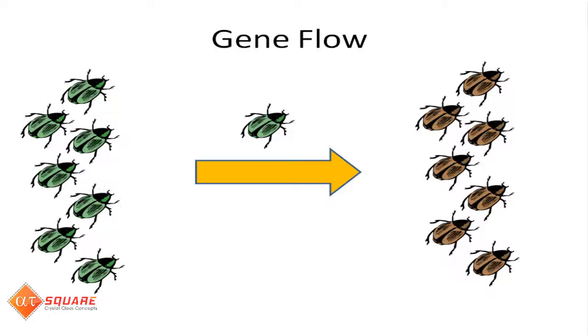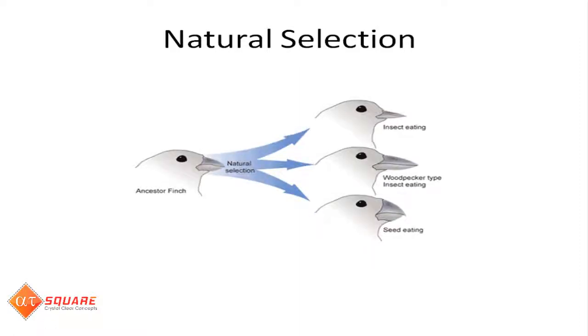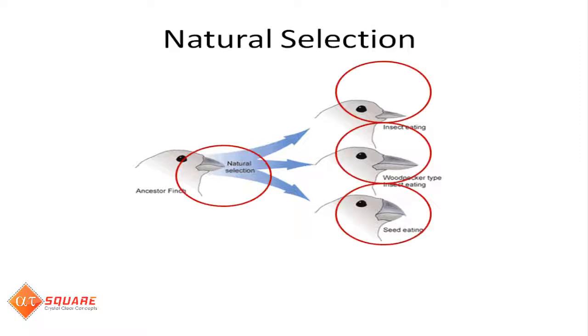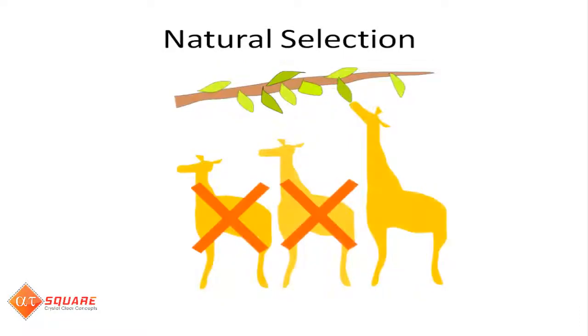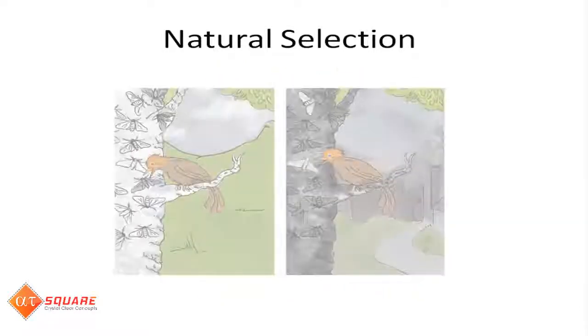Let us now discuss natural selection under evolutionary forces. Natural selection, the evolutionary force described by Darwin, accounts for adaptive change. Adaptation refers to a series of beneficial adjustments to the environment. Natural selection causes populations to become adapted or increasingly well suited to their environments over time. Natural selection depends on the environment and requires existing heritable variations in a group. The peppered moth we discussed earlier is a wonderful example of natural selection.